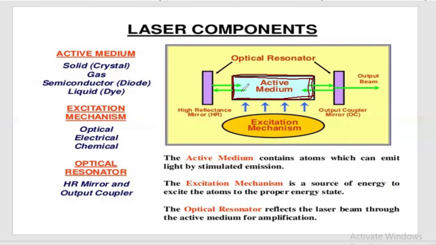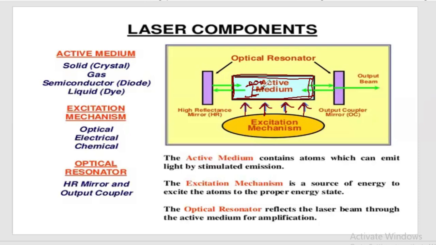Once a suitable pumping mechanism is used, here given as the excitation mechanism, the atoms will be excited to the higher energy levels and they'll come down to the metastable state.